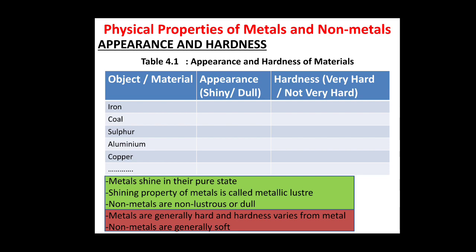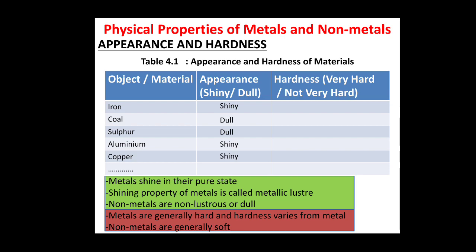The dotted lines are given here so that you can take more materials or objects. First of all, in the second column we will see the appearance. Iron is shiny, coal dull, sulfur dull again, aluminum shiny, copper shiny.